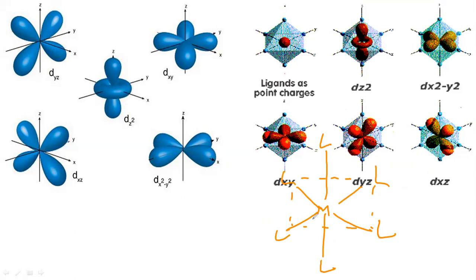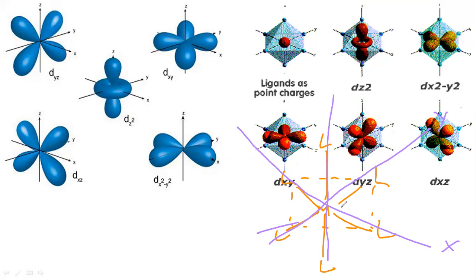So see, you can write the coordination axis like this. This is the x-axis. And also you can write the y-axis, and this is the z-axis. See, all the ligands are approaching the metal along the axis.